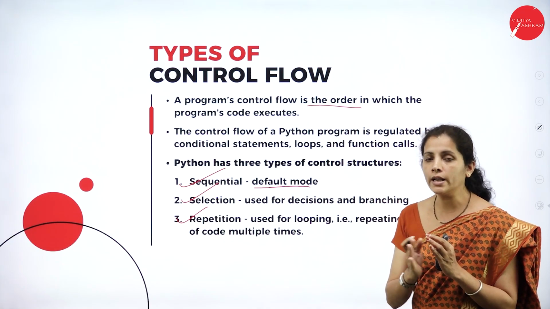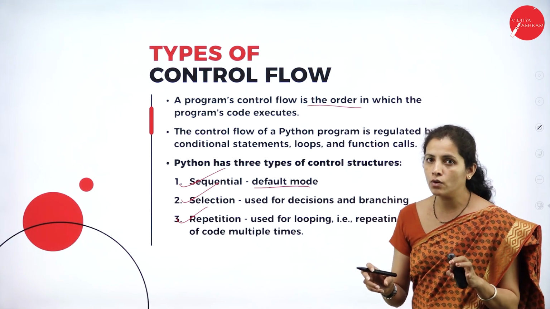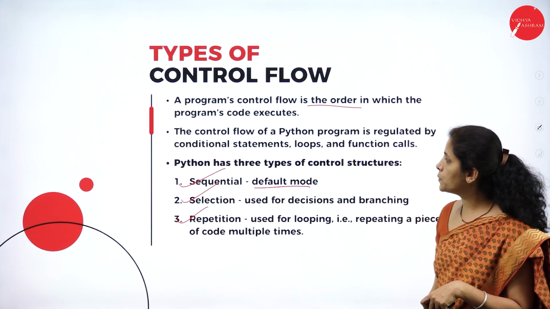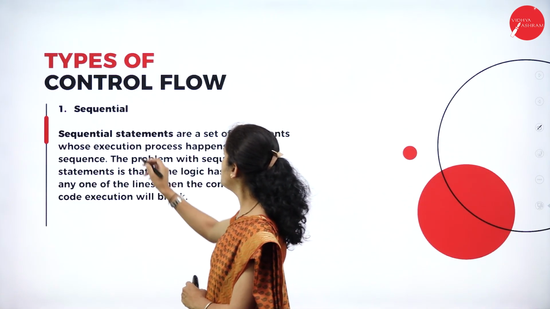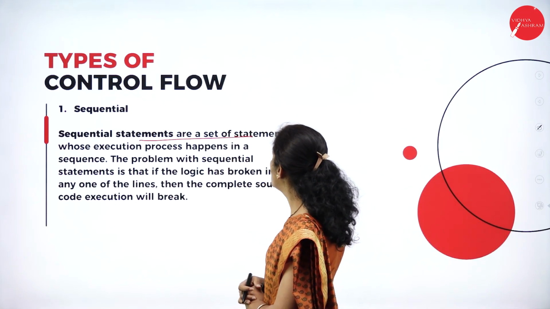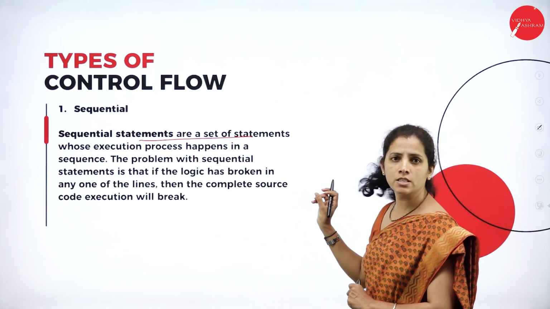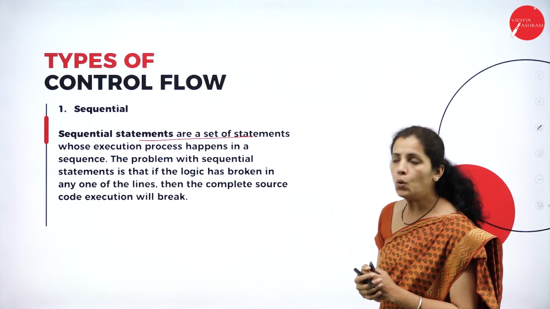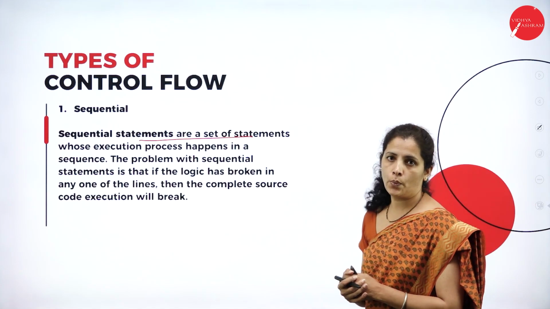And while executing, I'm going to follow the same order. There is no control flow. That kind of statements are known as sequential statements. So what is sequential statement? It is a collection of statements whose execution happens in sequence.